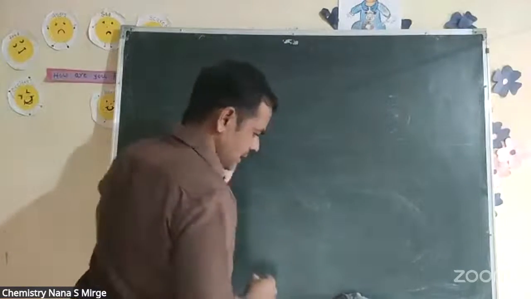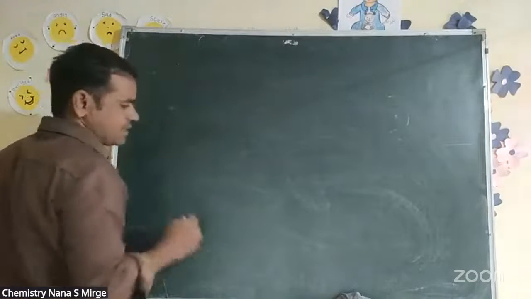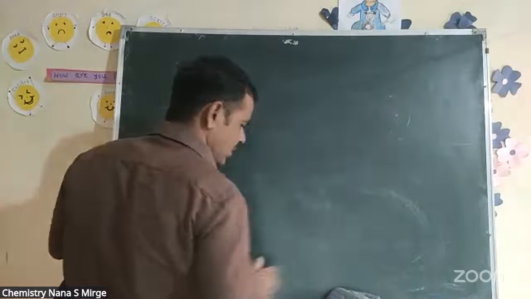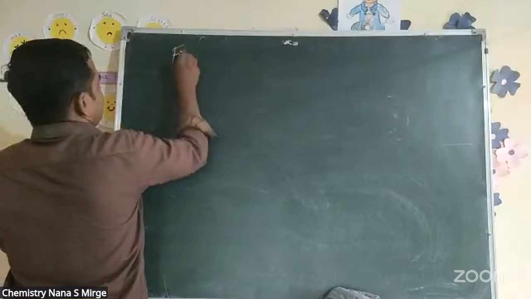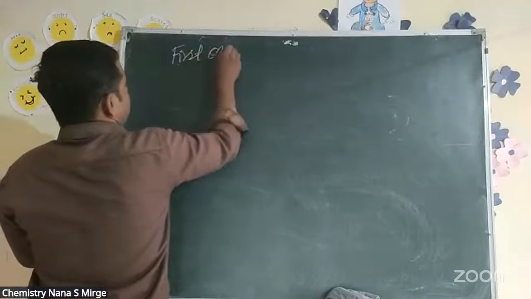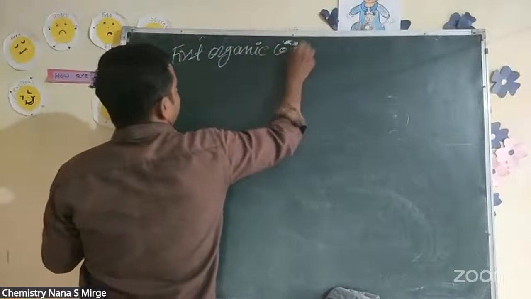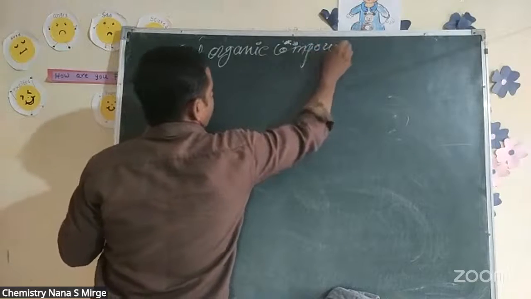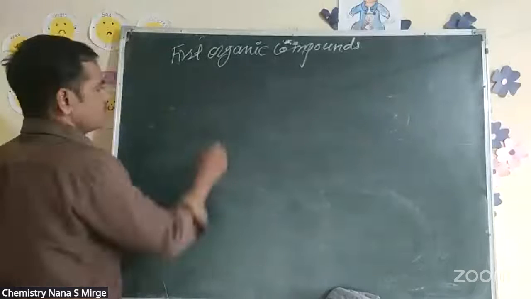Look, another one, for example: we have the synthesis, introduction to the very first organic compound. Which compound was discovered very early?